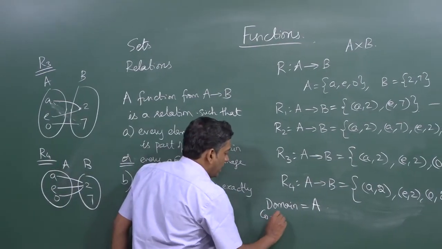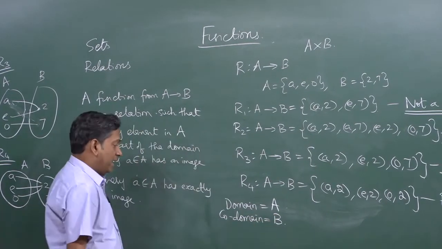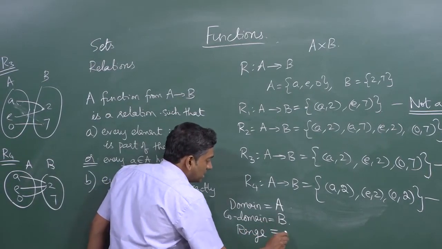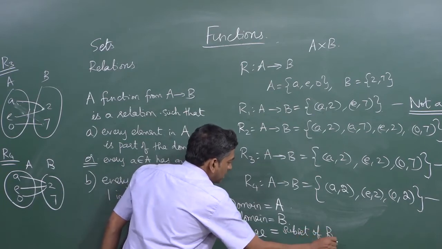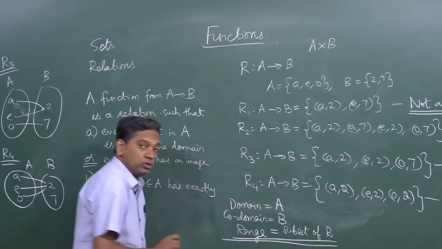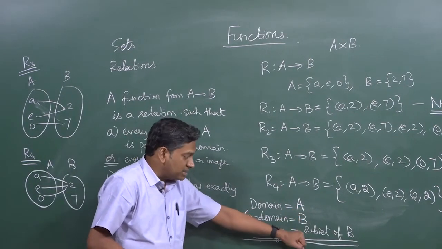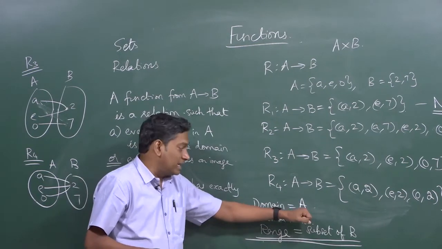The codomain is set B, and finally the range is a subset of B. This can still hold. Range need not be B in a function. Range can still be only a smaller set, something smaller than B.